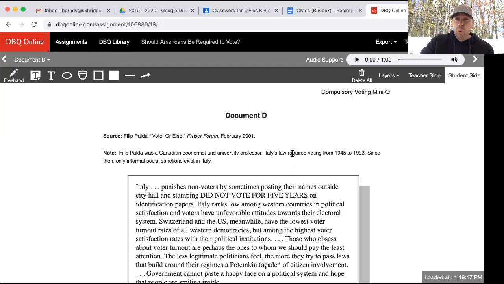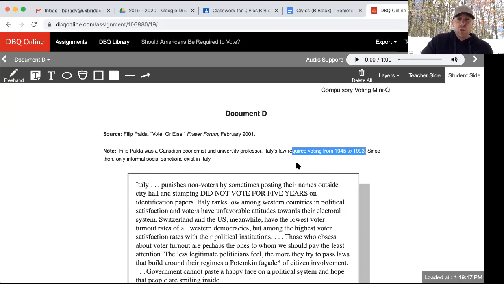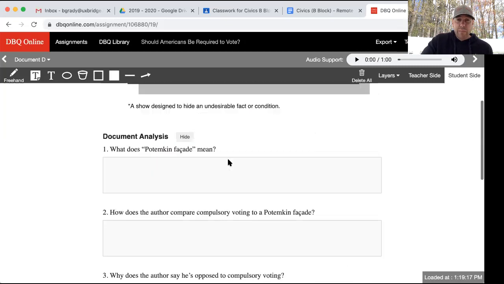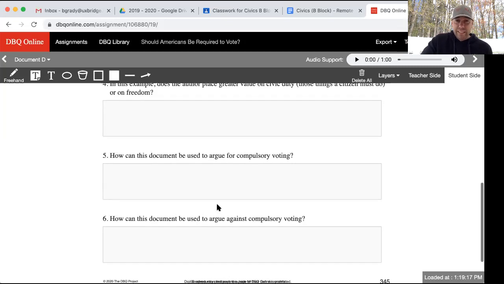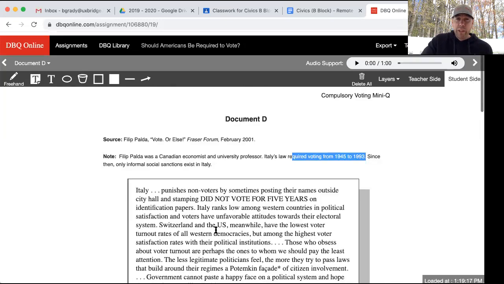Italy's law required voting from 1945 to 1993. Since then, only informal social sanctions exist in Italy, meaning that they've scaled it back since 1993. The penalty to come along with not voting is basically just social sanctions. Okay, so I want you to read through this document and answer these 6 questions that go along with it. Okay?